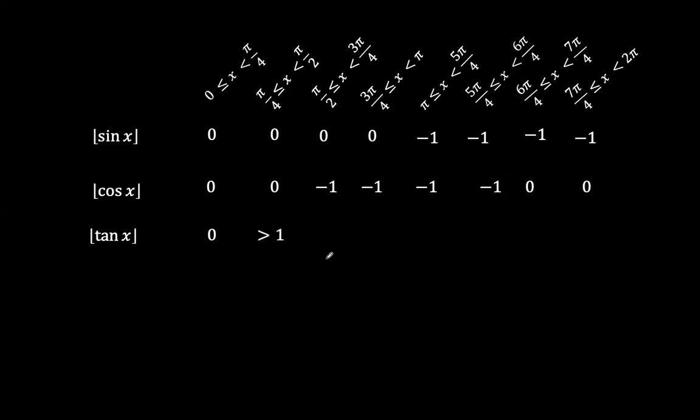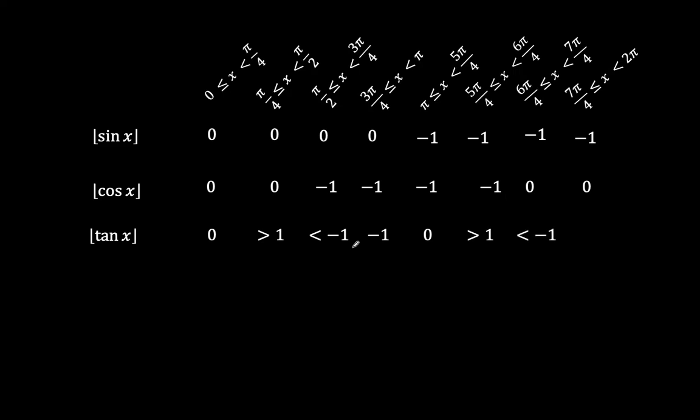Tangent x, since it's less than 1 between 0 and pi over 4, we have 0, and then it crosses +1 at pi over 4, so it becomes greater than 1. And then at pi over 2, we have it coming from negative infinity, so it's less than -1. And at 3 pi over 4 it crosses -1. So in that domain up to pi, we have -1. And then it crosses 0 at pi. And so we have 0, then greater than 1 at 5 pi over 4.